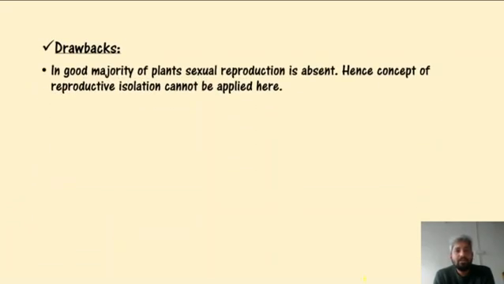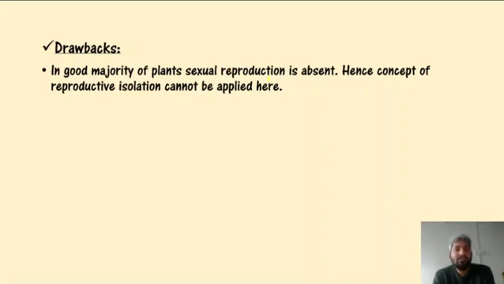Now, drawbacks. Though it is the most accepted concept, there are some drawbacks. Like in a good majority of the plants, sexual reproduction is absent. Hence, the concept of reproductive isolation cannot be applied here. Sexual reproduction is absent as in the case of banana. So if the sexual reproduction is absent, then what is the point of reproductive isolation?